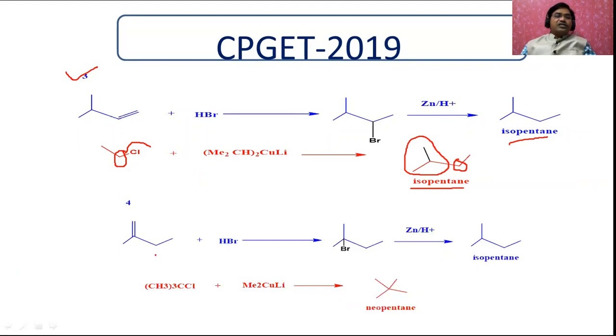Why is the fourth answer not right? Because this is the P, and HBr on reaction with this one, you will get isopentane here also. But when R and S, this is going to be the R and this is going to be this. This is a tertiary butyl chloride treated with the dimethyl copper lithium, and this chlorine is replaced by this methyl. Therefore, you will get this compound. This is called neopentane. Therefore, this and this are not the same. That's why this is also a wrong answer. Only this is going to be the correct answer.